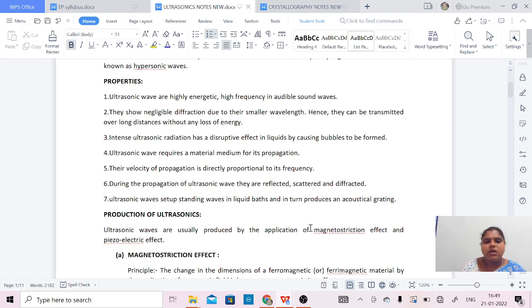Let us see the production methods of ultrasonics. Ultrasonic waves are usually produced by the application of the magnetostriction method and the piezoelectric method.